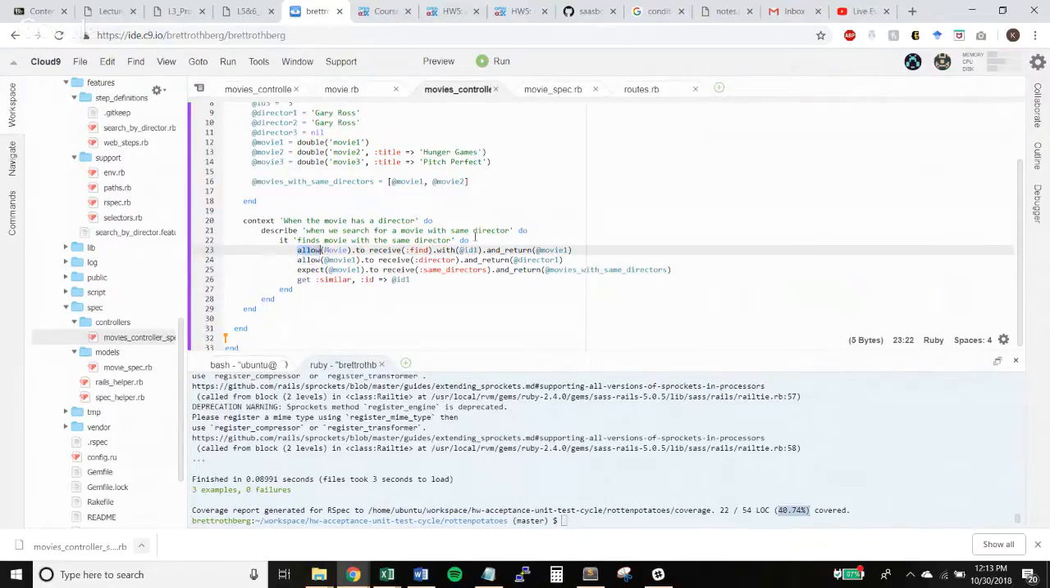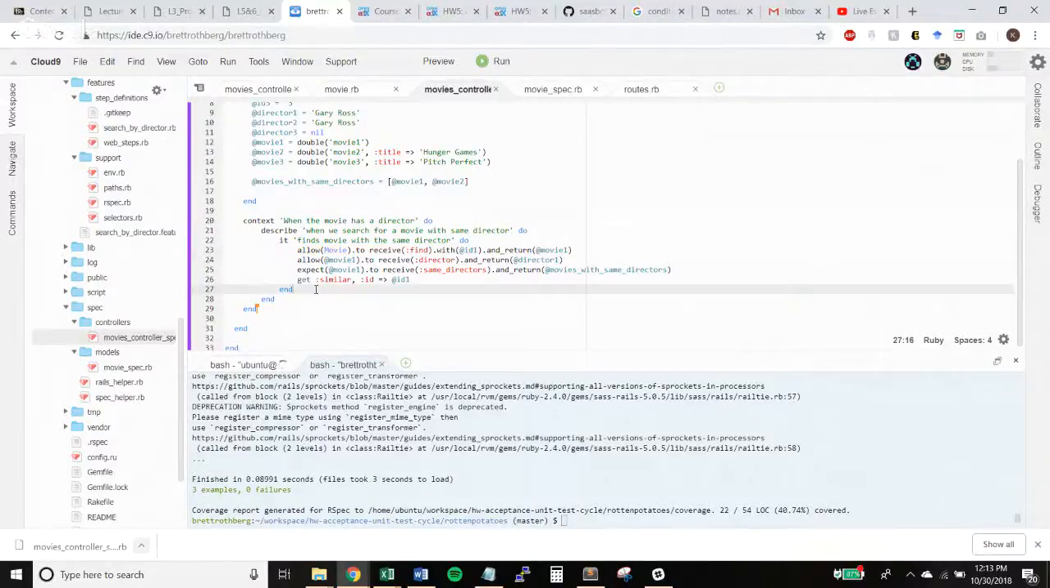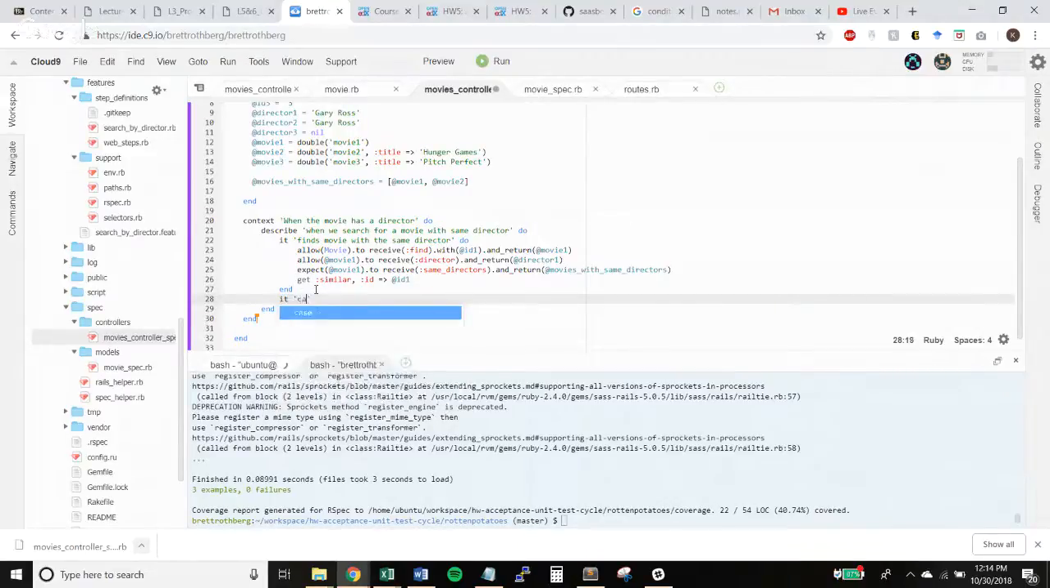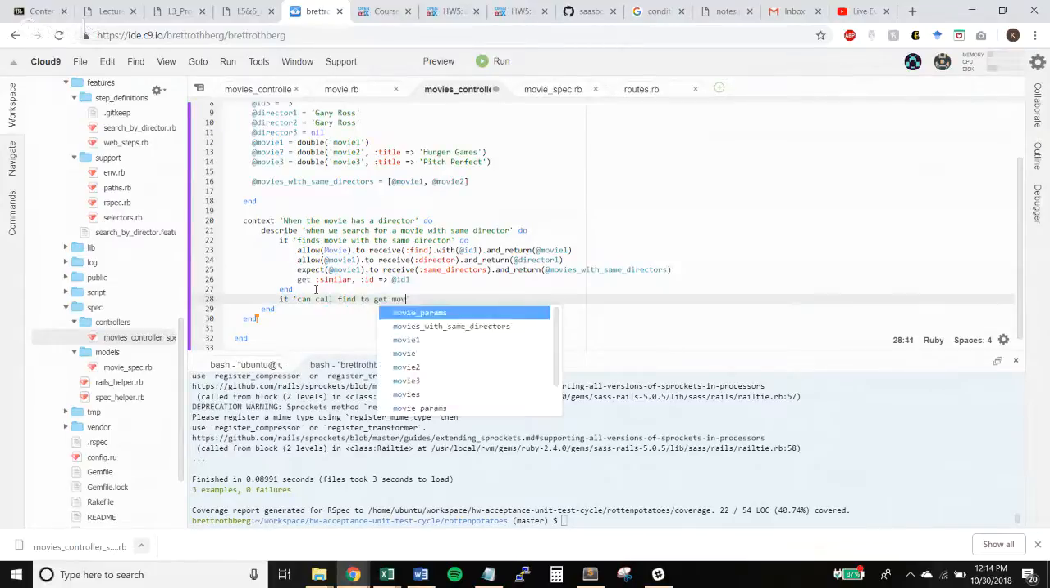Should we make this top one an expect and the other two an allow? You know what I mean? To check if it can receive find. Oh, at this line here. Yeah, that one. Okay, so it can call find to get the movie object with ID.